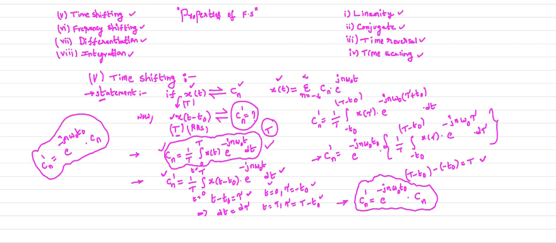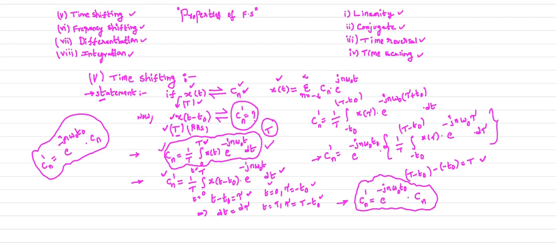Here the time period of x of t I considered is capital T. So in the calculation of Cn, I use the time period capital T. Now what is the time period for x of t minus t naught? We have the same time period. Therefore in the calculation of Cn dash also you use the same time period. That is a very important observation.